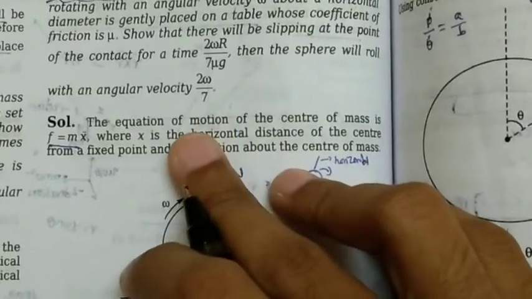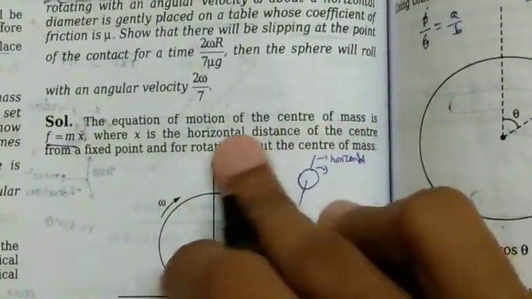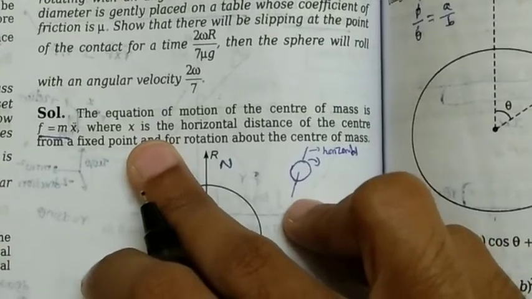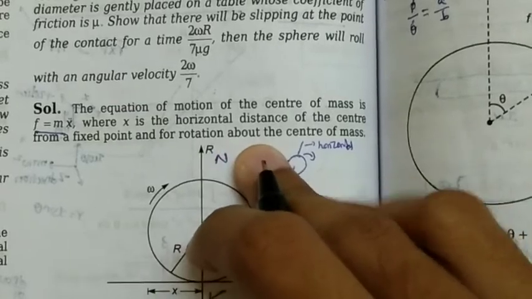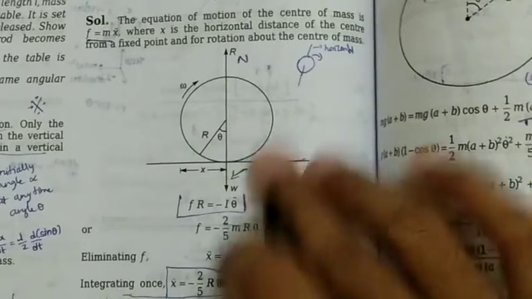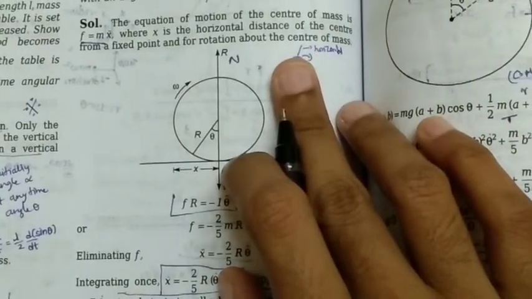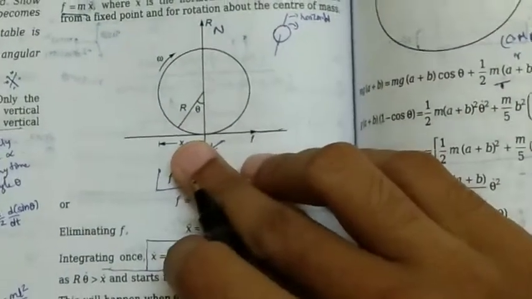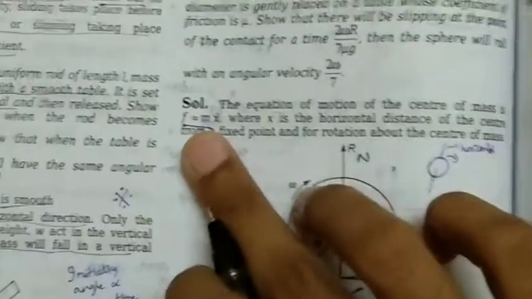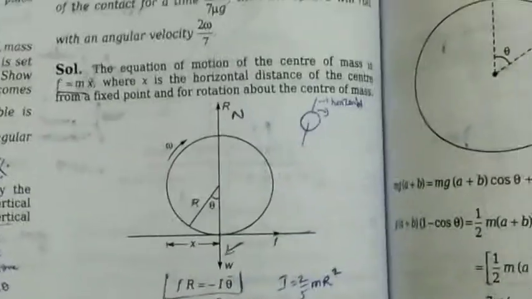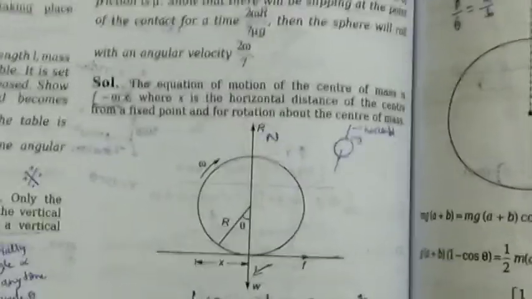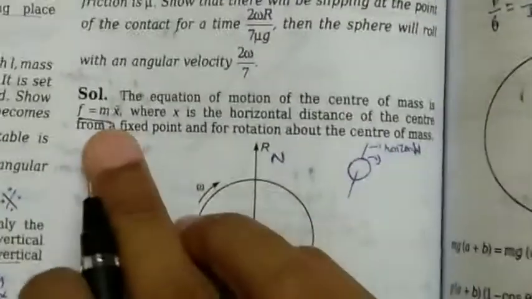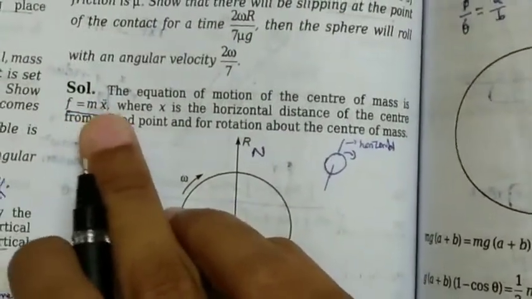So let's see the solution. The equation of motion of the center of mass is F equals m x double dot. X is the horizontal distance of the center from a fixed point, and then we consider rotation about the center of mass. So overall, force is nothing but ma, the force acting on the object in this motion. From Newton's laws of motion, force is mass into acceleration, and x double dot is the acceleration.